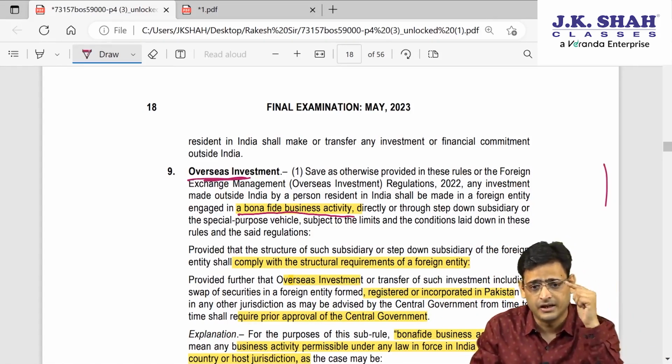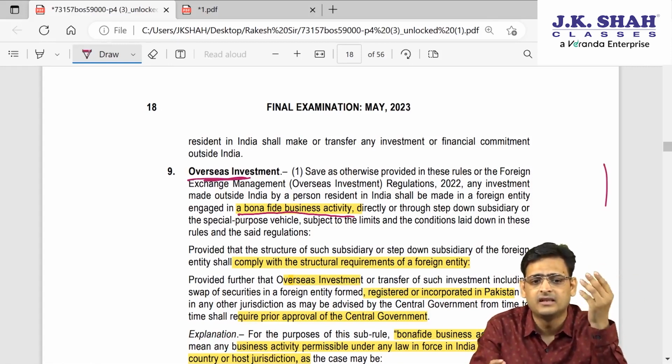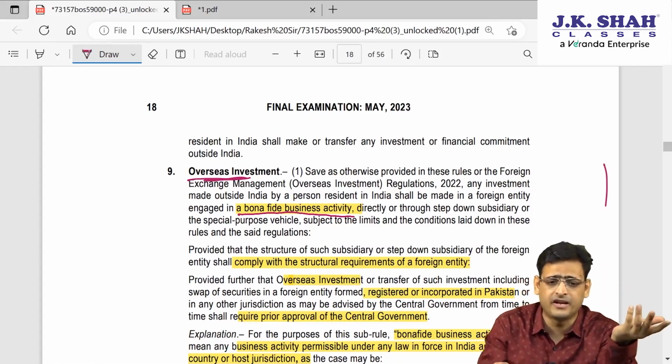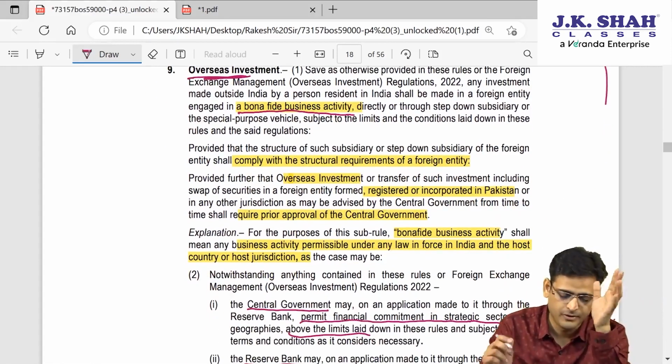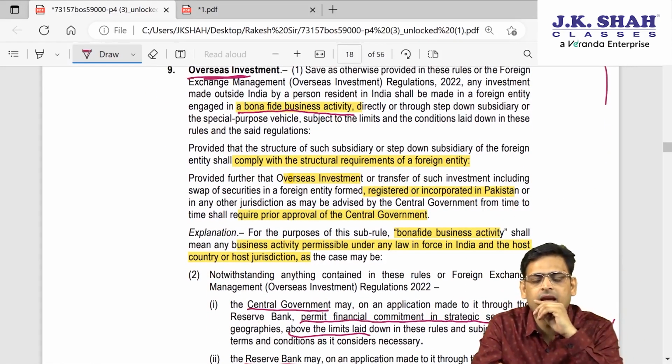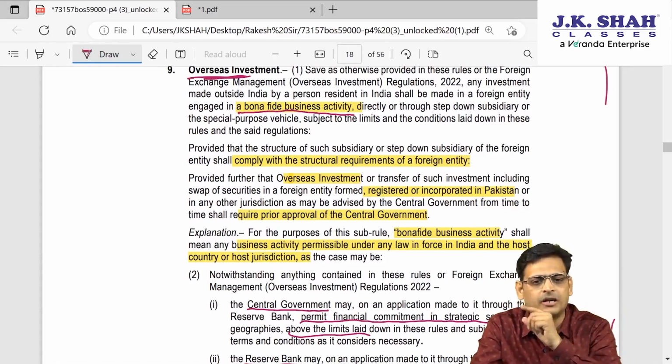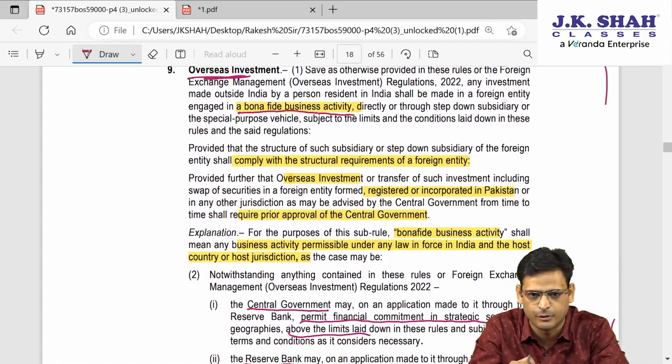Then this is there: if that foreign entity has a subsidiary and step down subsidiary, they should also comply with the structural requirement of that foreign entity. So these two points they have written. And now they have given one important point which you have to understand from an exam point of view.